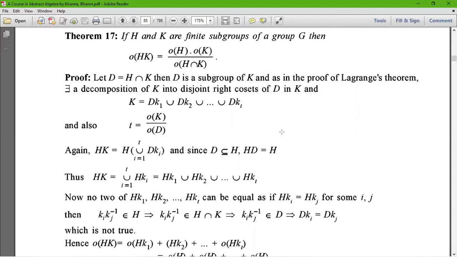That means we can also write t equals order of K by order of D.